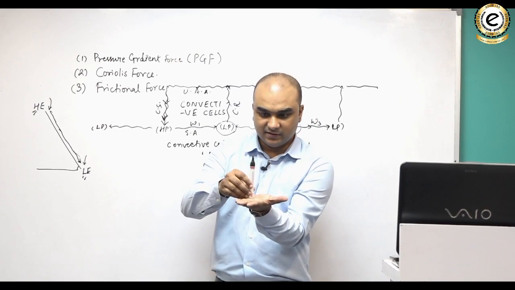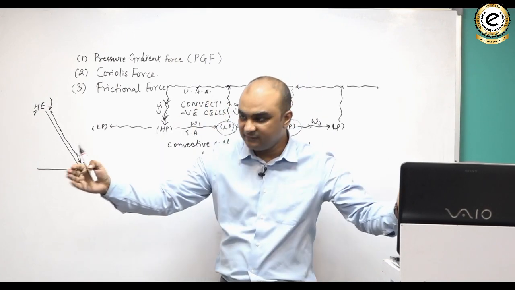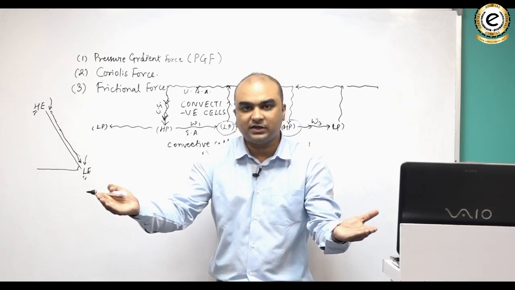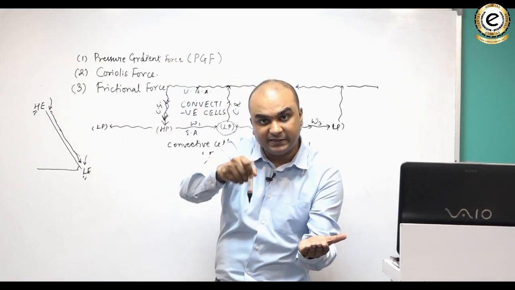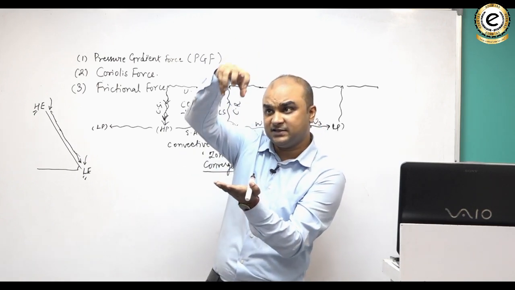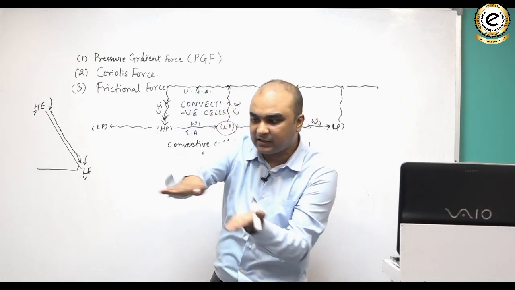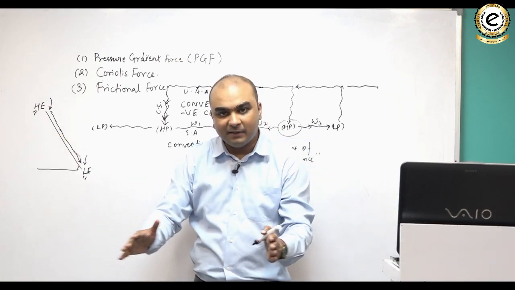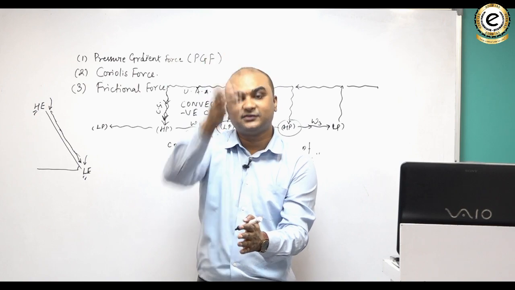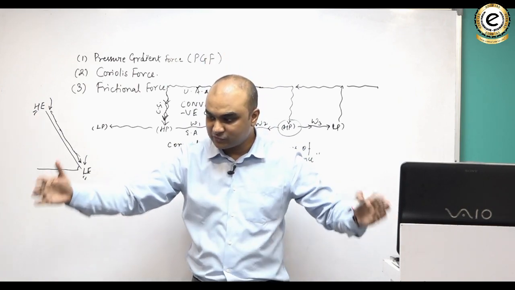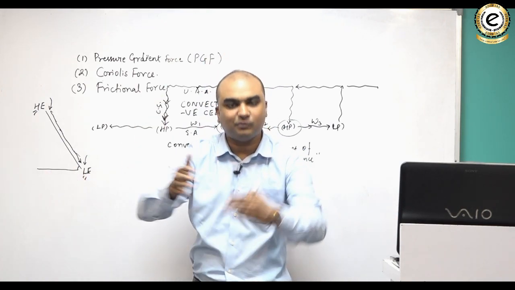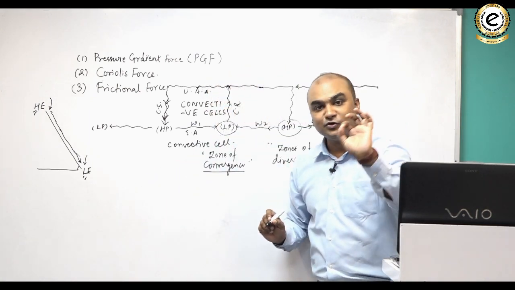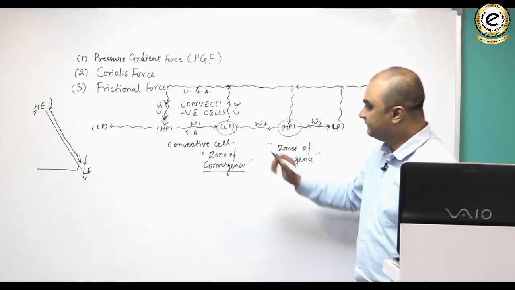Keep this in mind. The rising takes place vertically, but the convergence takes place horizontally. The divergence also takes place horizontally, but the sinking takes place vertically. Obviously बात है कि अगर एयर ऐसे नीचे आ रहा है सरफेस से टकरा के तो वो सिर्फ स्प्रेड ही होगा, और सरफेस का एयर वहां पर कन्वर्ज होगा जहां से एयर राइज हो रहा है, क्योंकि वहां पे तो वैक्यूम बन रहा है. तो इसलिए उस वैक्यूम को फिल करने के लिए एयर will come from all directions to fill that area.